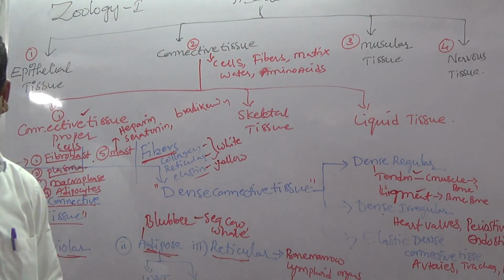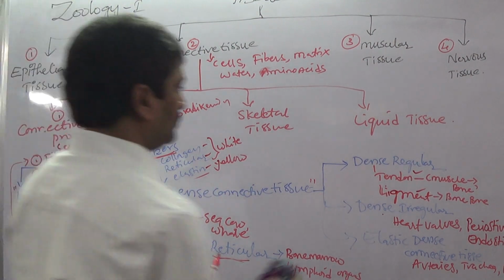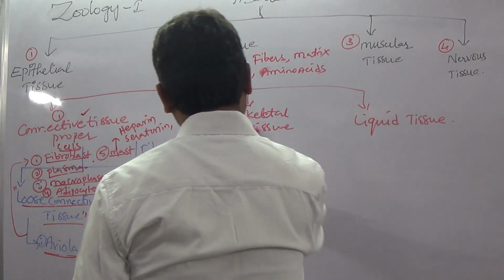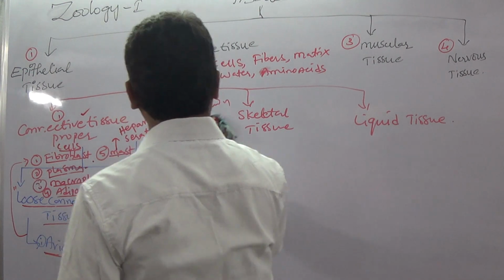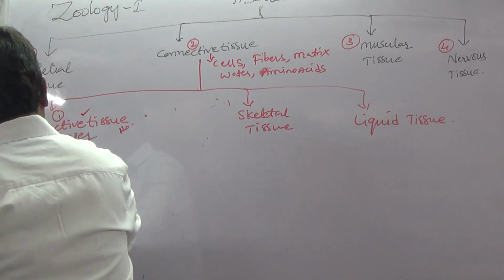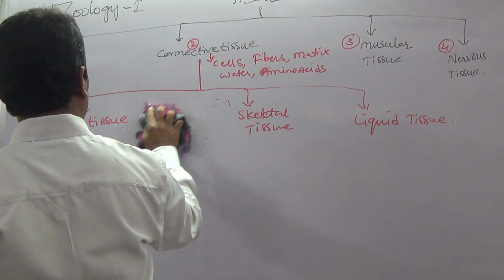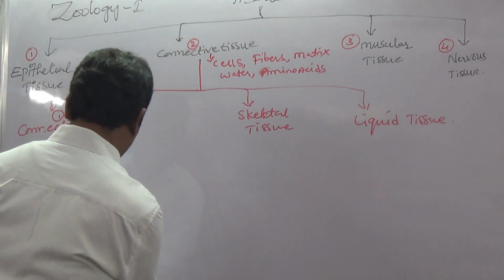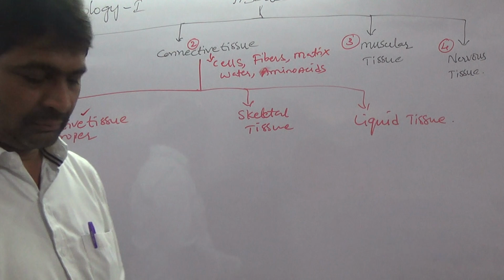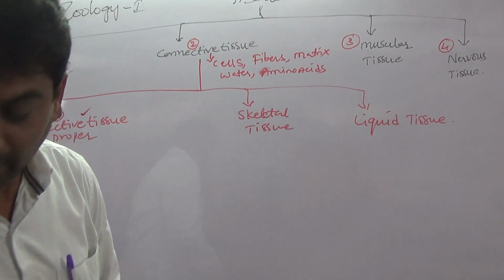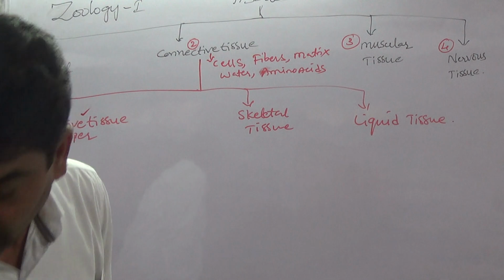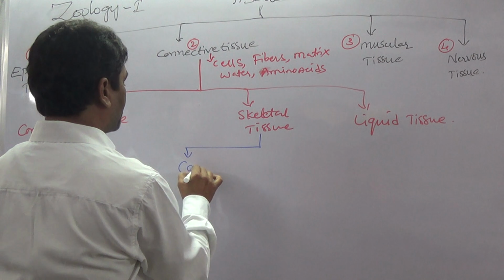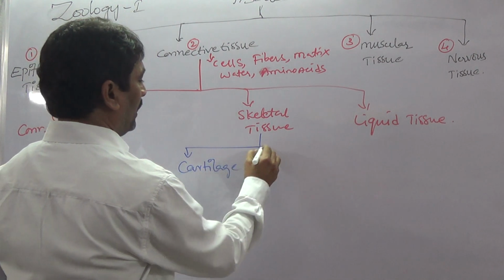Next is skeletal tissue. Skeletal tissue is divided into two types: cartilage and bone.